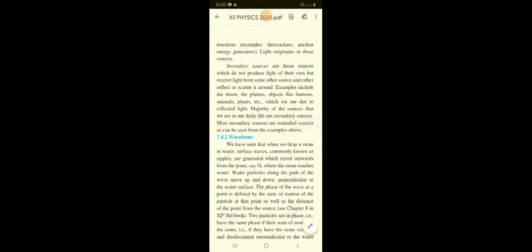Now, what are the secondary sources? Secondary sources are those sources which do not produce light on their own, but they receive light from some other source, or the primary source. They either reflect or scatter the light around them. Examples include the moon, the planets, and objects like humans, animals, plants, which we see by the reflected light. The majority of the sources that we see in our daily life are secondary sources. The secondary sources can be further explained.